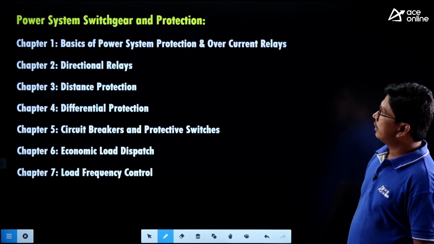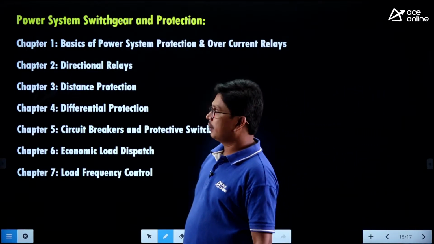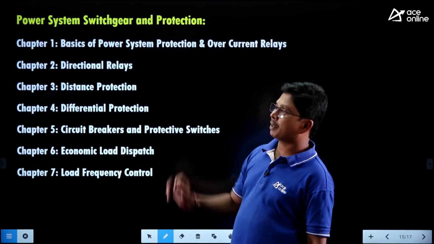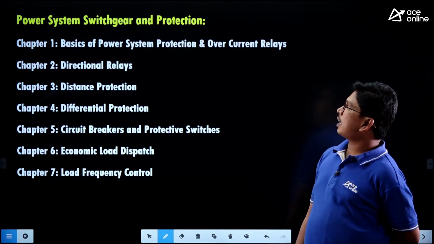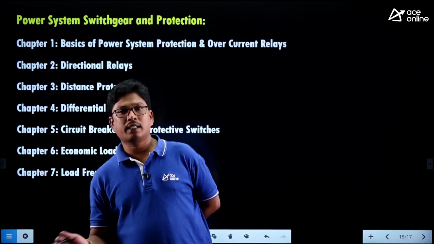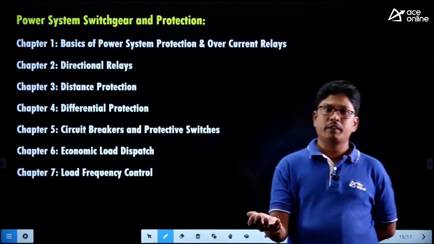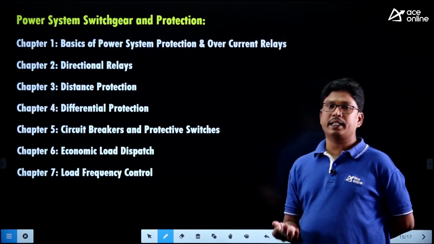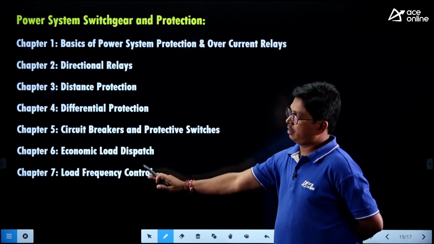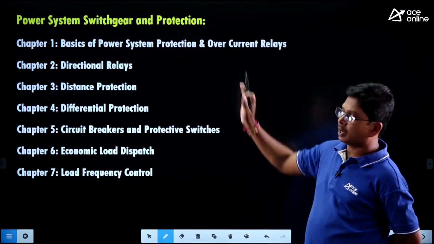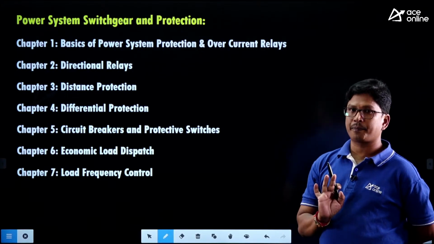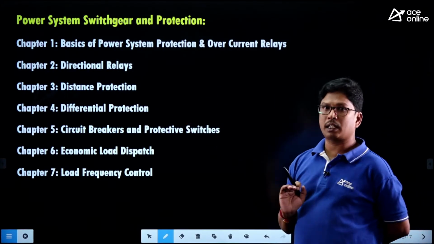And if you see the syllabus of power system switchgear and protection, along with economic load dispatch and load frequency control: Chapter 1, the basics of power system protection. Why we need power system protection, and what are the elements of a substation, right? Along with that, the overcurrent relays and plug setting multipliers we are going to study in chapter 1, which are very, very important for the entire syllabus, right? Up to chapter 5, chapter 1 is the basics part. Whenever you understand chapter 1, the remaining chapters will become somewhat easy. Chapter 1 has a link with all the remaining chapters.